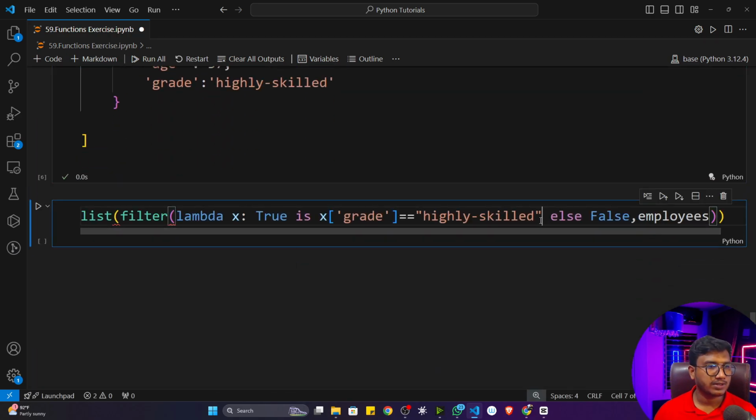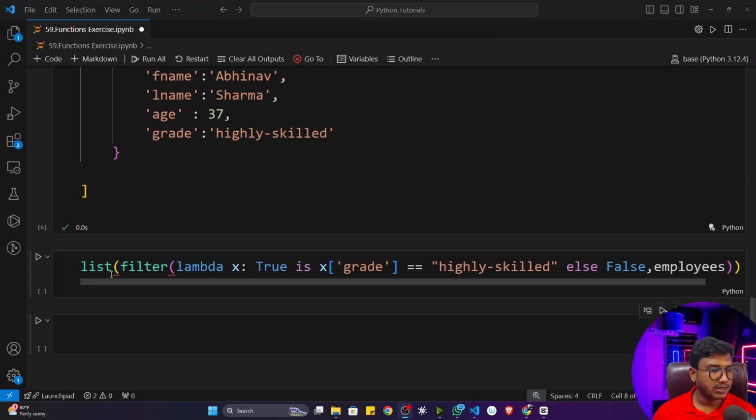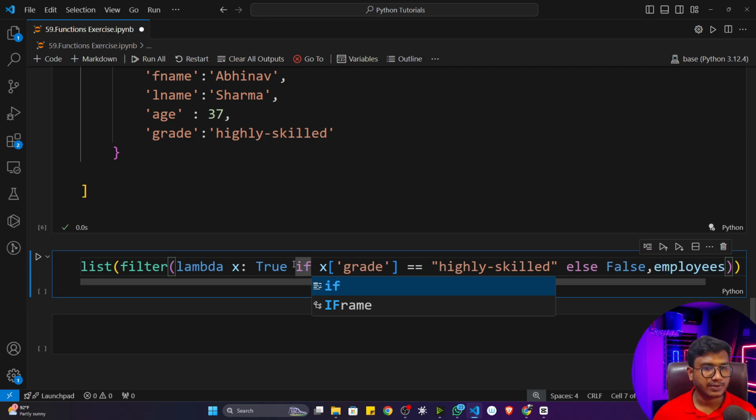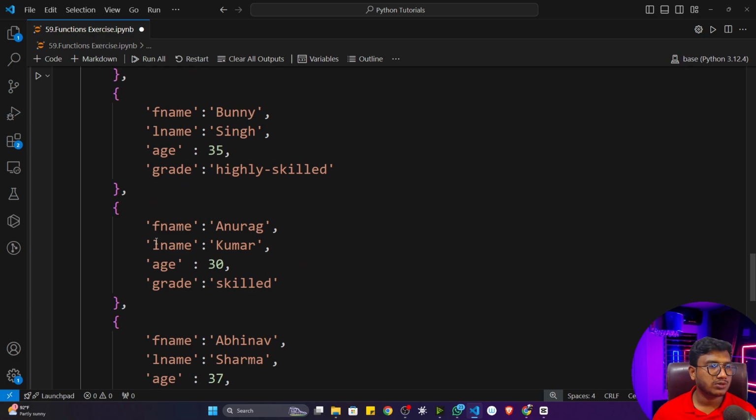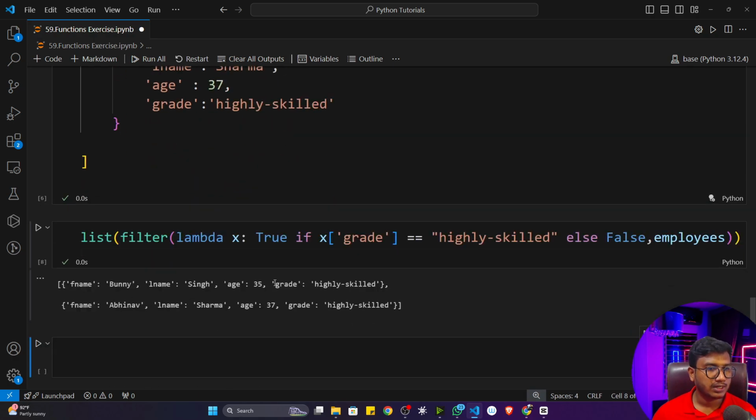Fine. Now if I execute the program, it is showing me an error because it should be if, not is. Now I think it's fine. Now see, if I execute the program, you'll see that I get those employees whose grade is equal to highly skilled, like you can see Bunny and Abhinav. So they are highly skilled. Now I don't need all the information, like age and grade. I only need the first name and last name.